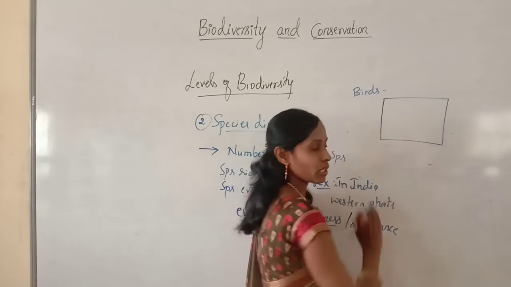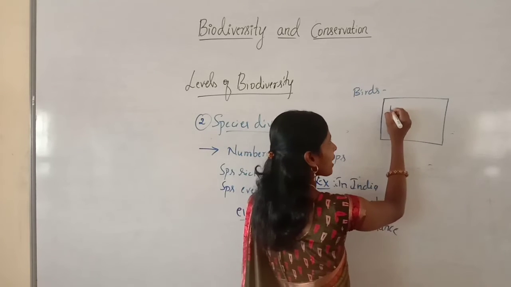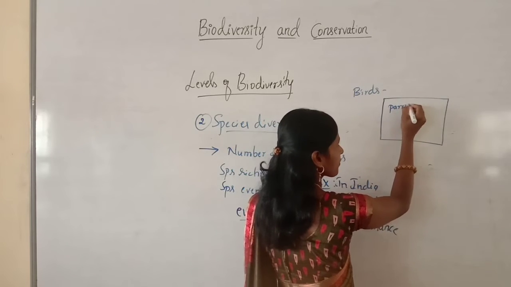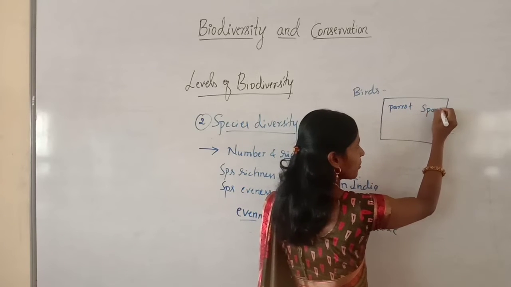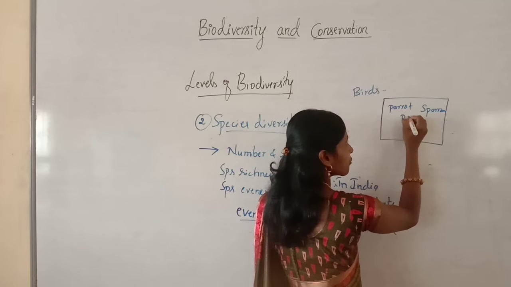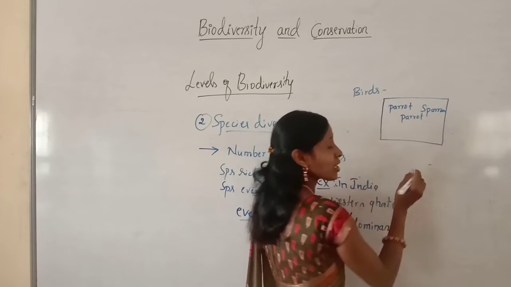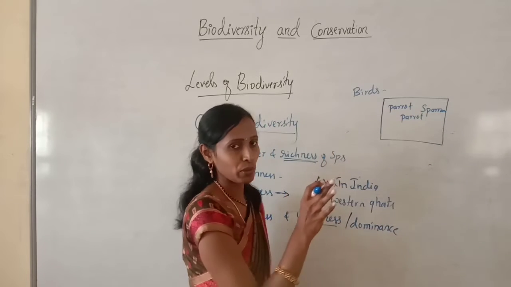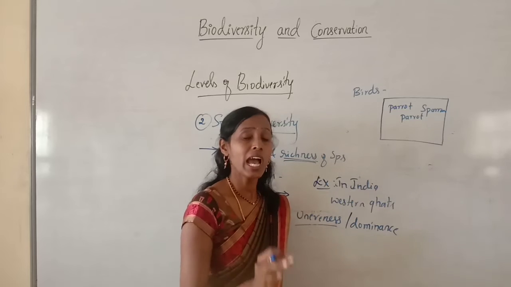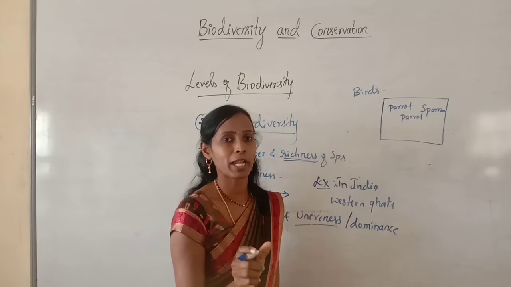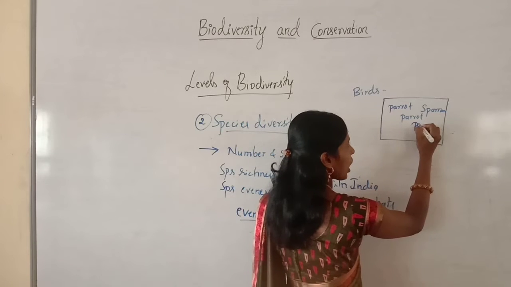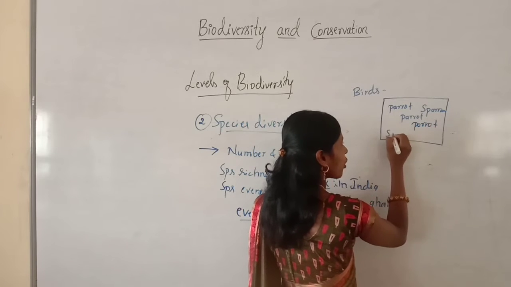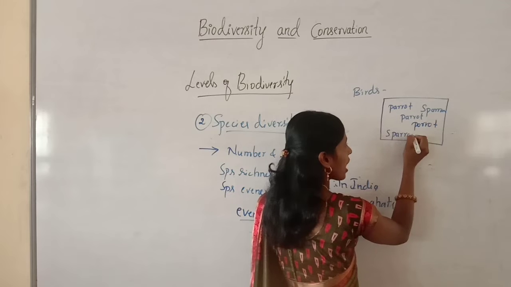In this particular geographical area, if you find one parrot, one sparrow, just count the number of individuals. Actually, the species diversity or species richness can be determined by counting the number of individuals. So here you just find out how many parrots are there or how many sparrows are there.